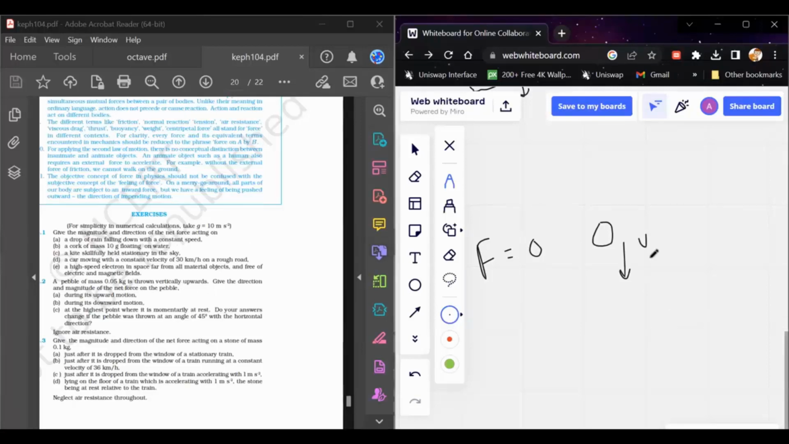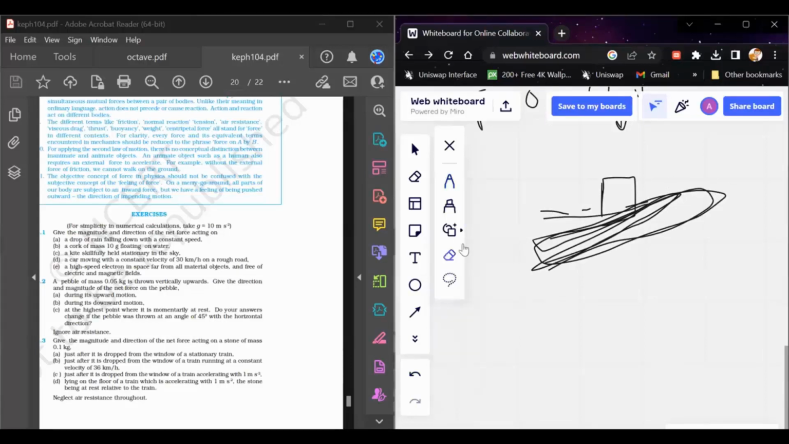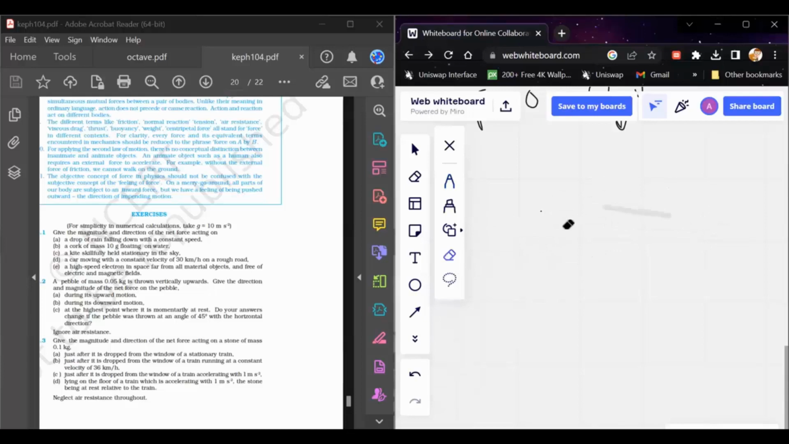Then it is given that a cork of mass 10 grams is floating on water. Okay, so let's say this is a cork and this is floating on water. Let's say it is floating in this way in the water. Sorry, let me redraw this again because it got a bit clumsy.